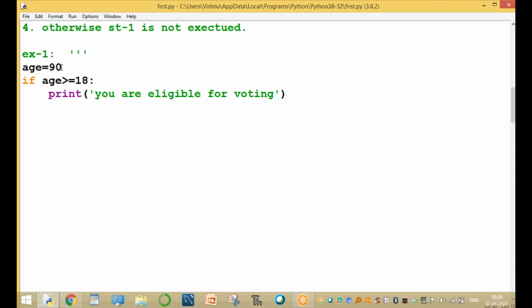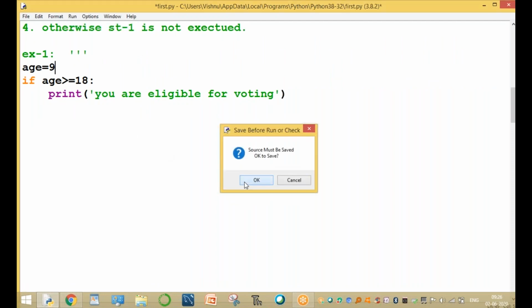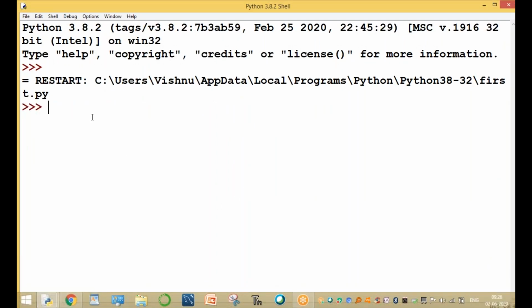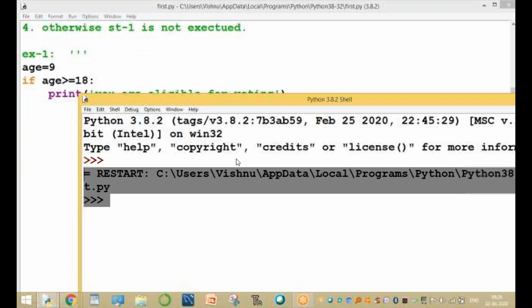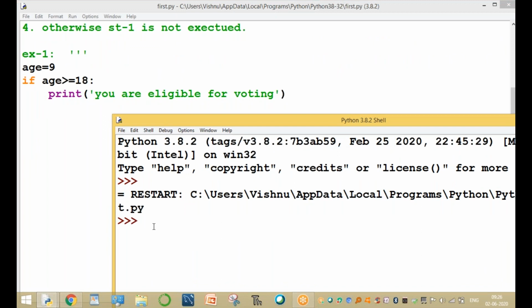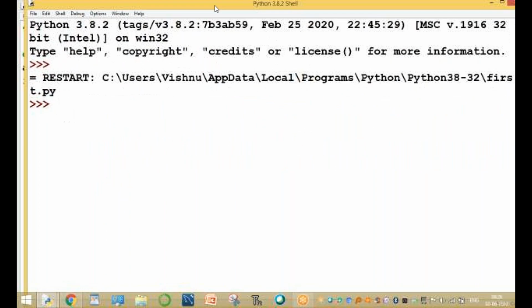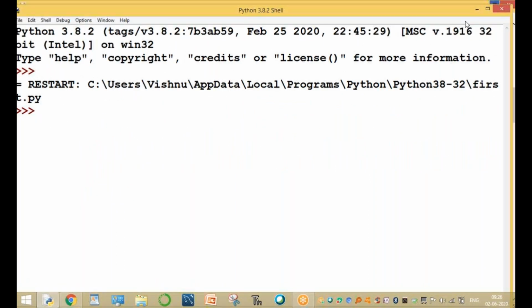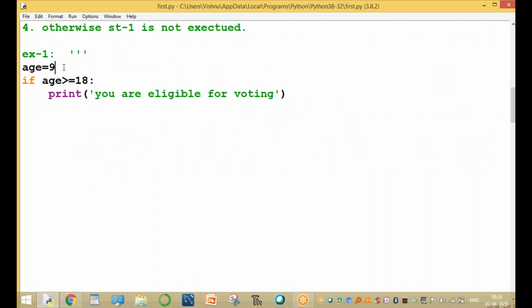Now, for example, your age is only 9 years. Run the module. Now the statements are not executed, that's why there is no result. The corresponding statement will not be executed. Or enter the age directly from the keyboard; both are the same. Input of enter your age.